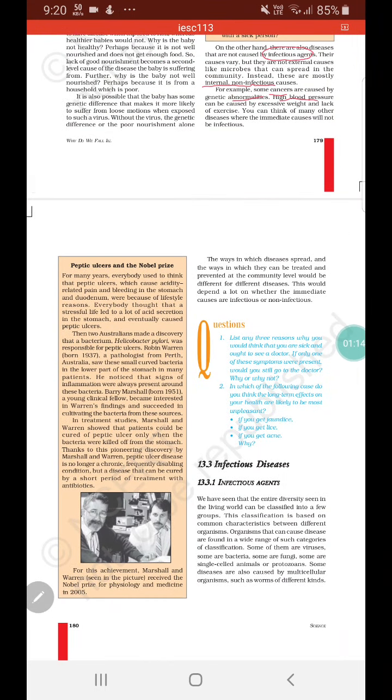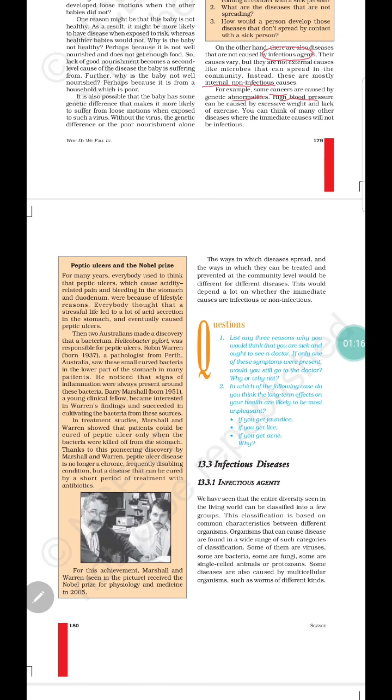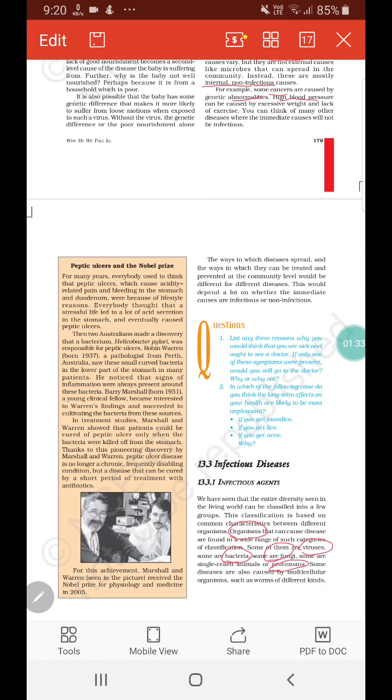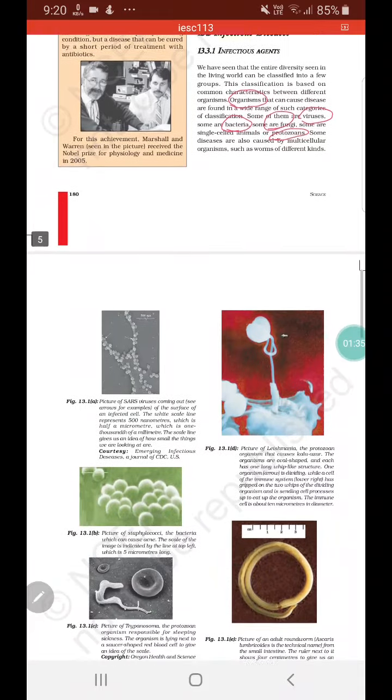So let us look into the infectious diseases, wherein we'll talk about infectious agents. Now, what are infectious agents? They are the agents or organisms which cause the diseases. They can be protozoans, bacteria, viruses, and fungi. These are the different categories of microbes which cause infection.